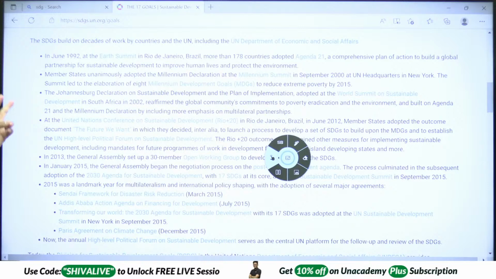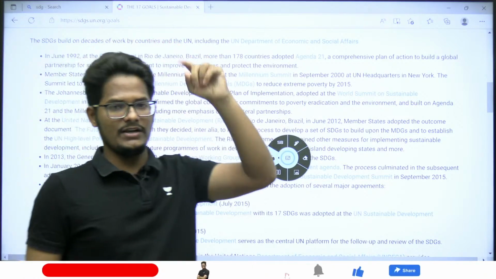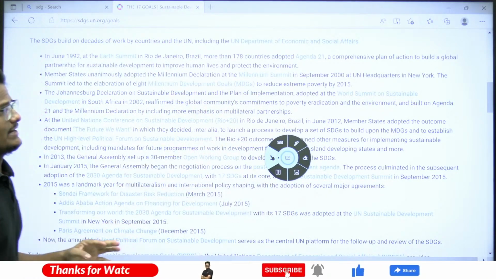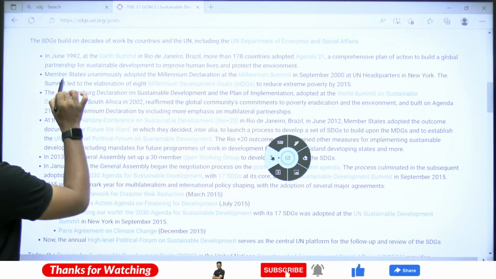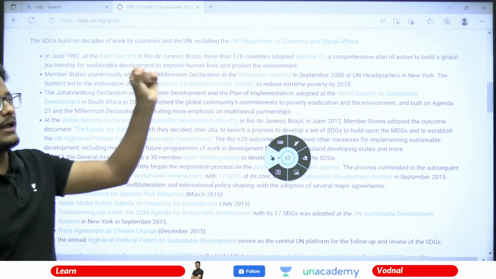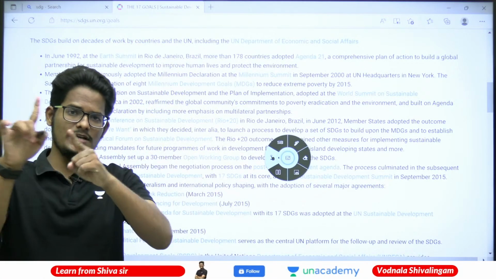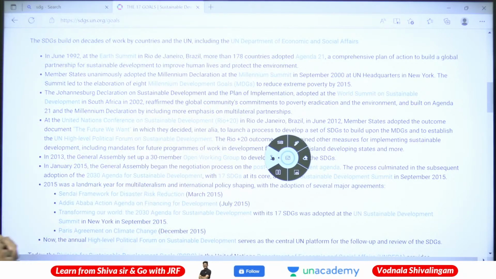In 1992 the Earth Summit was conducted, where 178 countries adopted Agenda 21 in Rio de Janeiro. Member states unanimously adopted the MDGs at that time. From 2001 to 2015 the MDGs were in operation.